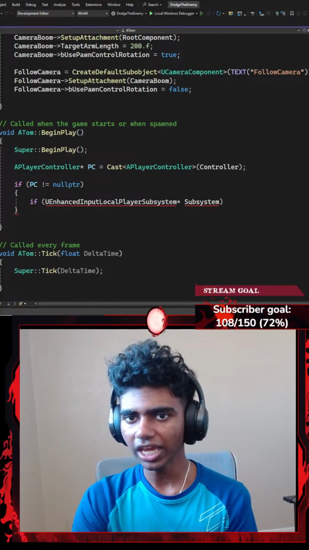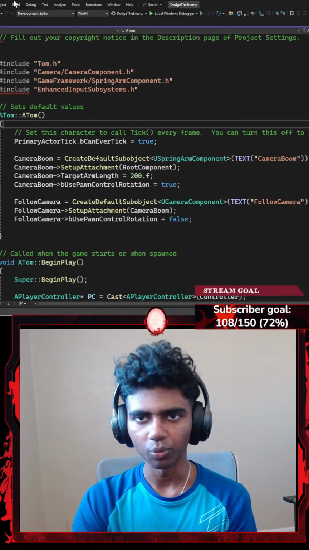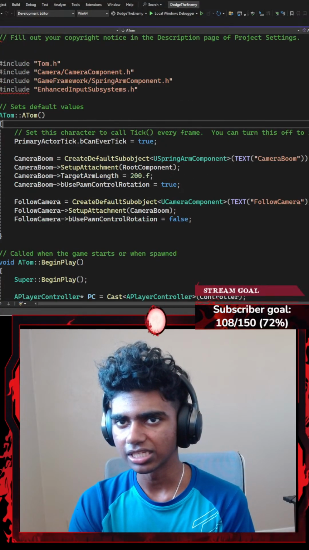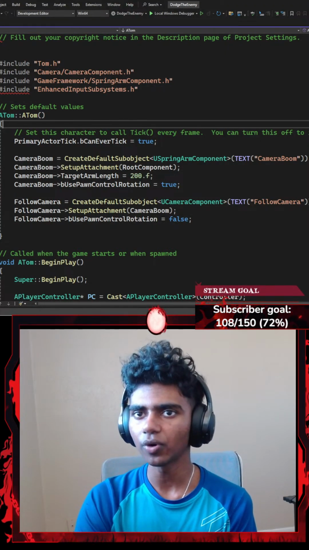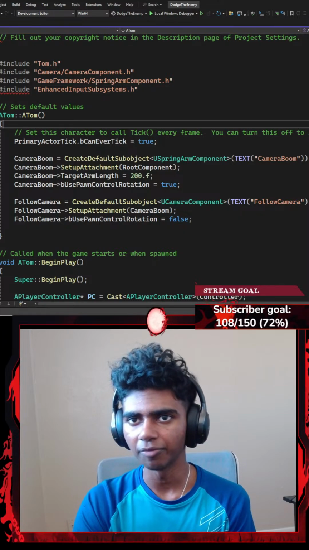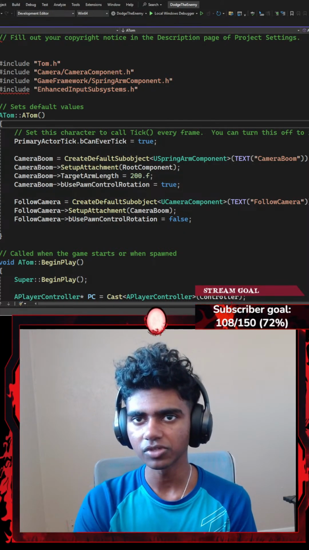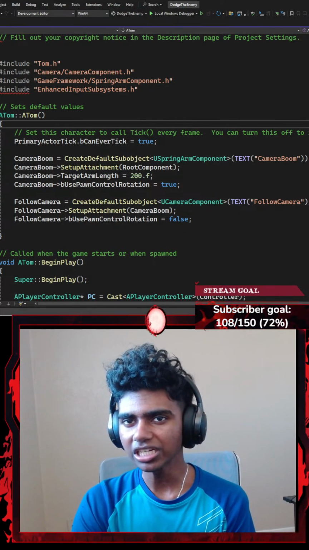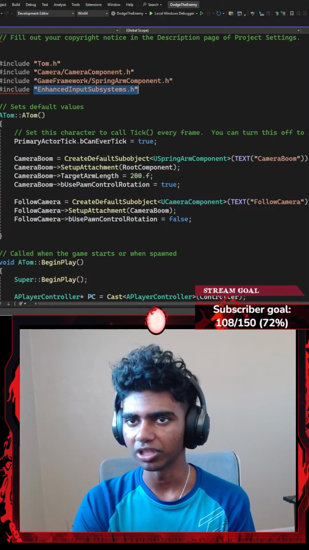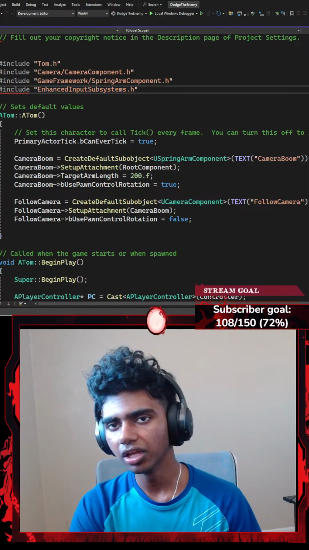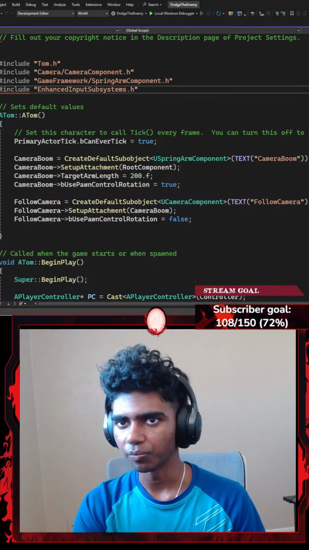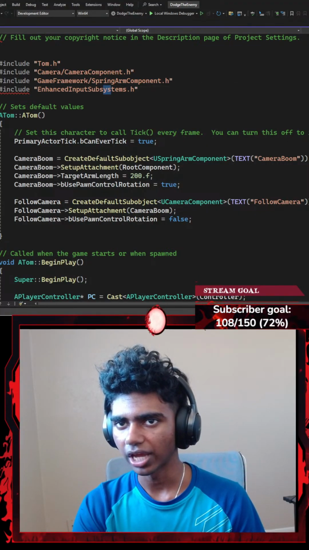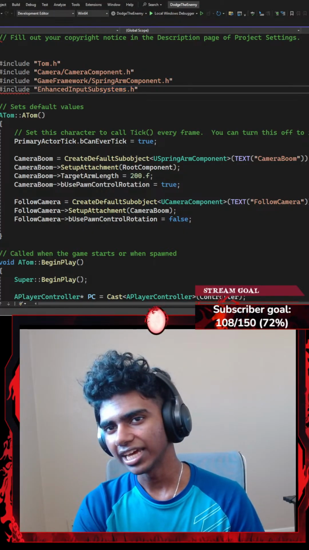Okay, wait, where am I messing up here? So it's enhanced input, enhanced input component, enhanced input subsystems.h. I'm positive I shouldn't go with U because this is not like an Unreal class. This is just the header file that I'm talking about. Enhanced input subsystems.h. It's correct.